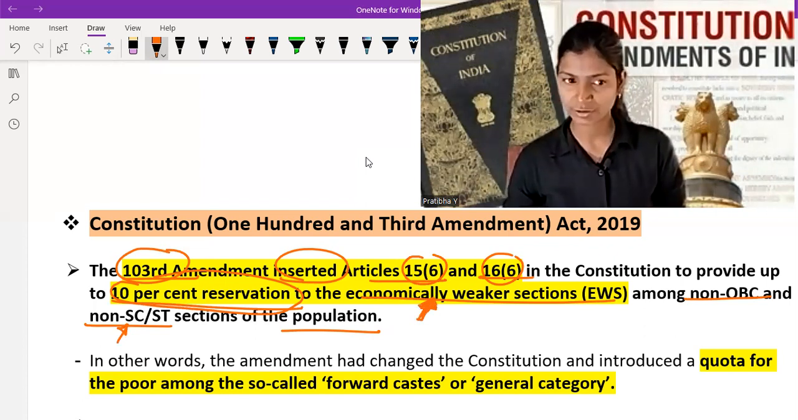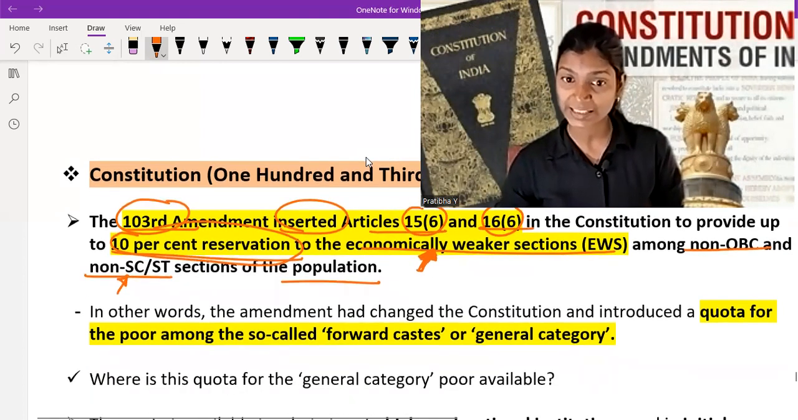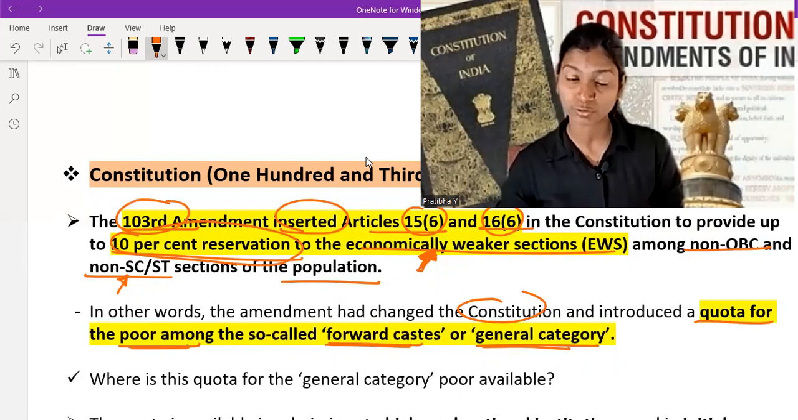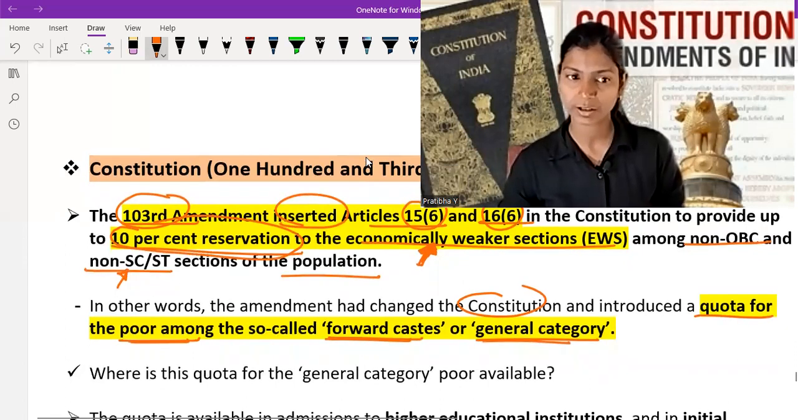Okay. Next, in other words, the amendment has changed the Constitution and introduced a quota for the poor among the so-called forward caste or general category. So poor people in the forward class and general category. This amendment tried to give reservation to those people.